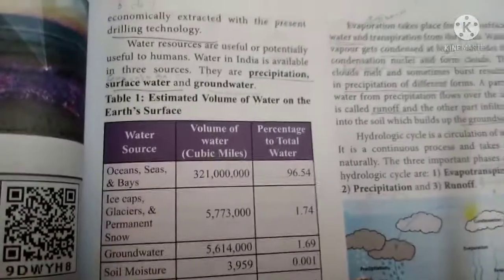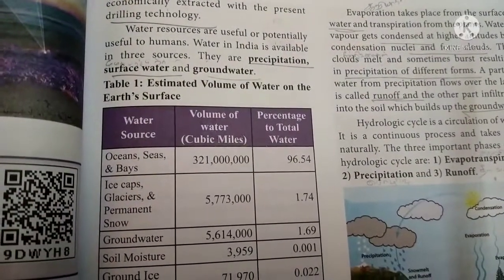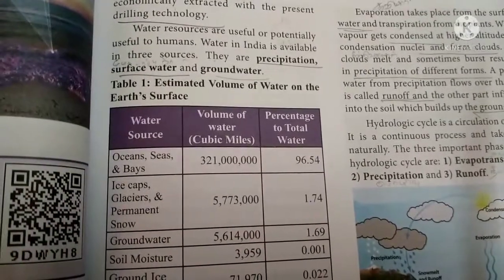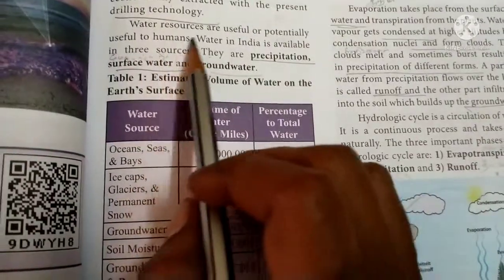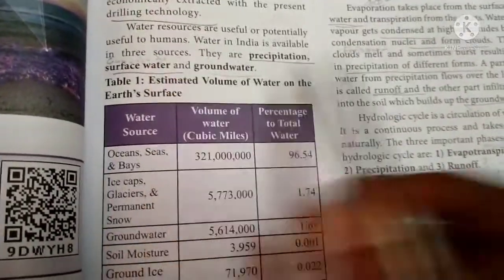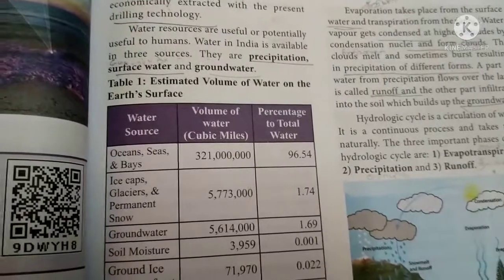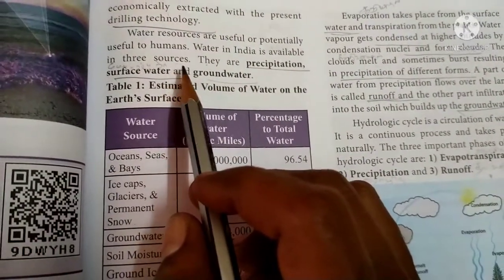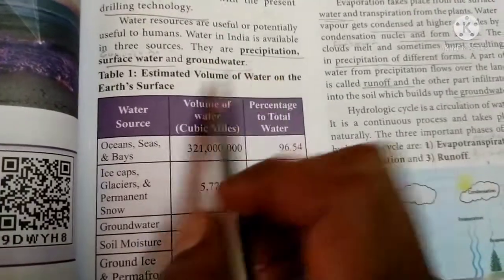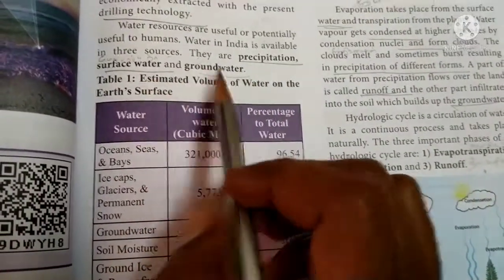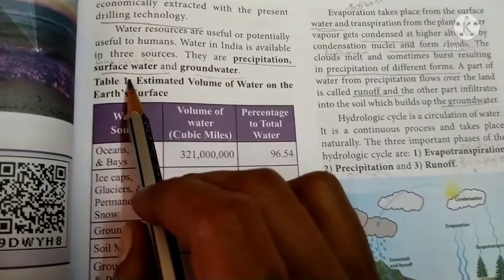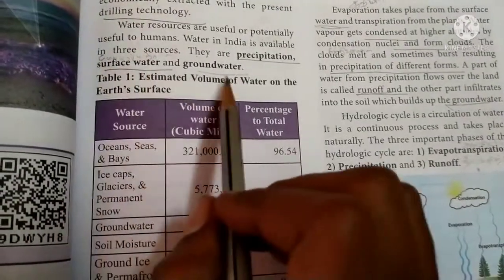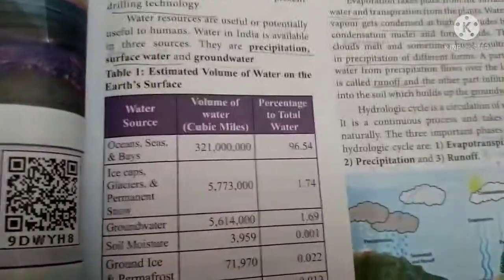Water resources are potentially useful to humans, very much useful for human purposes. In India, water sources are available in 3 forms: precipitation, surface water and groundwater. Surface water means the water on the earth's surface, groundwater means underground water.